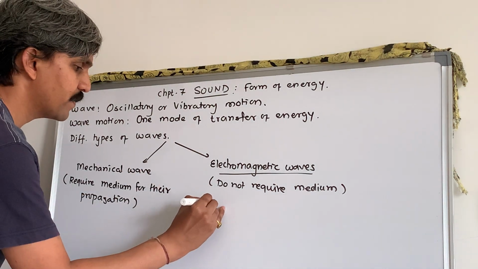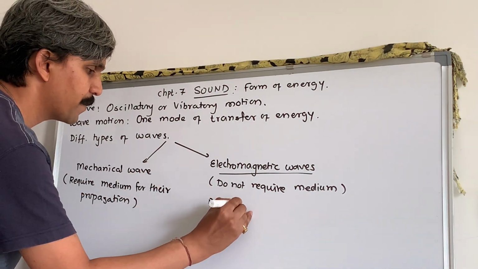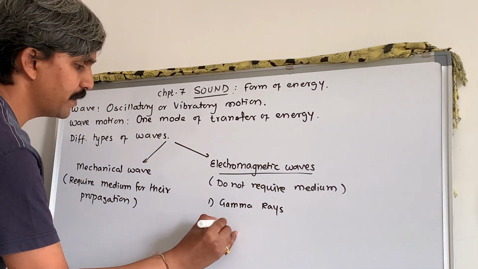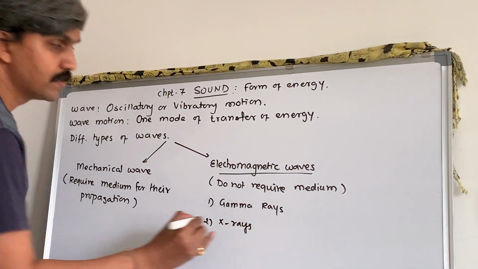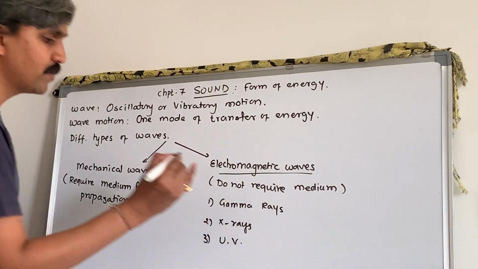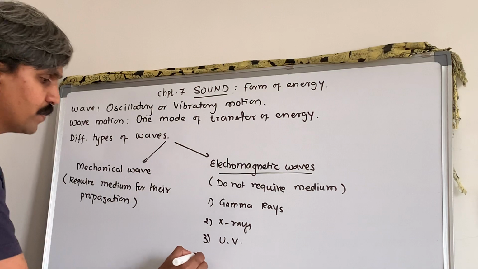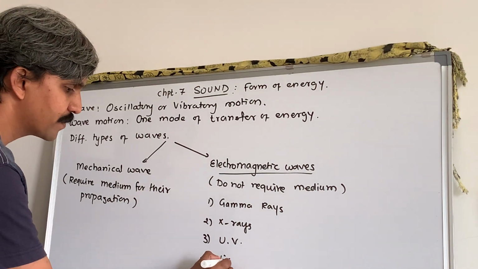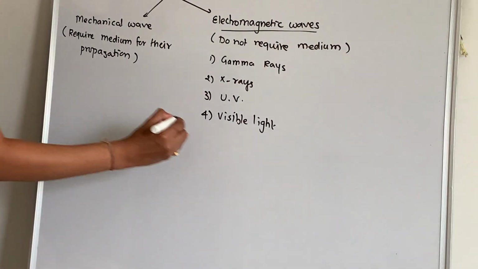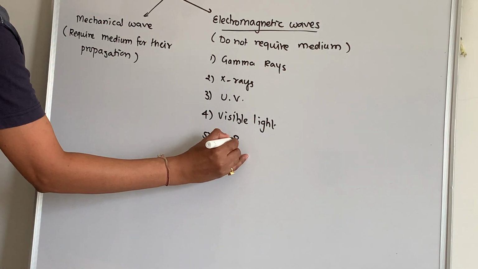Electromagnetic waves start with first, gamma rays. Second is X-rays. Third is ultraviolet UV rays. Fourth is visible light. Fifth is infrared.